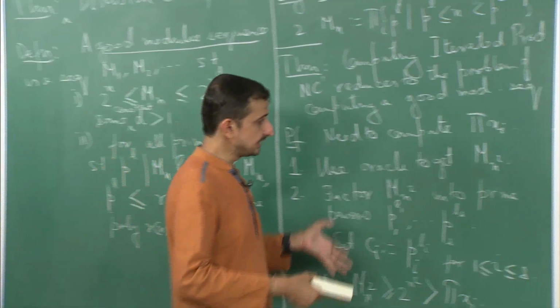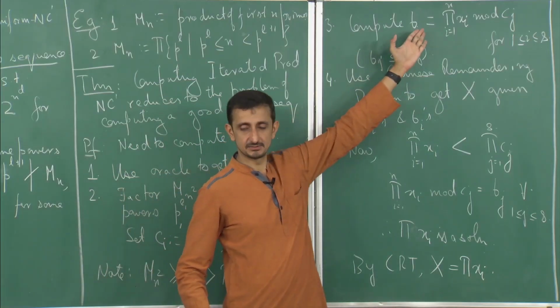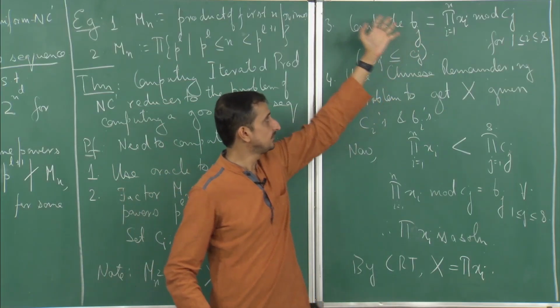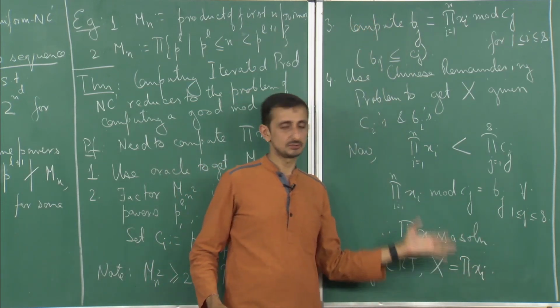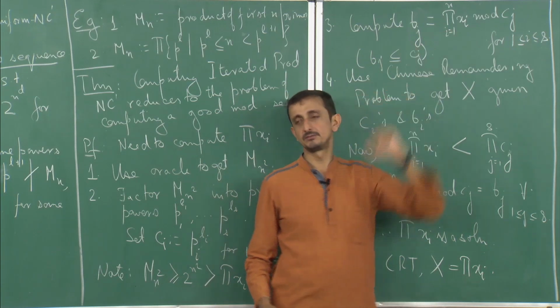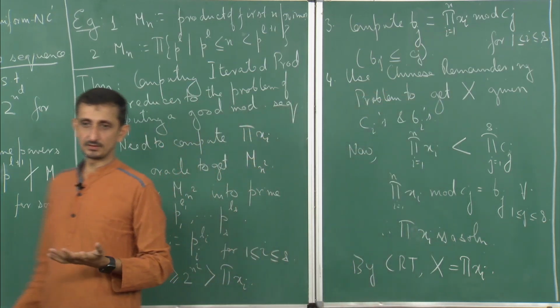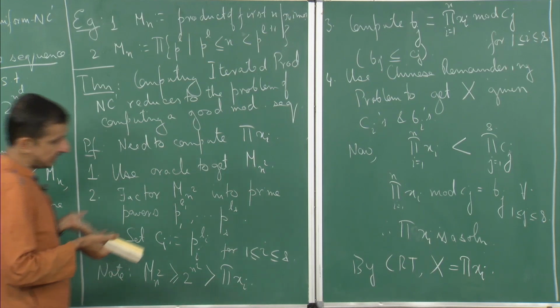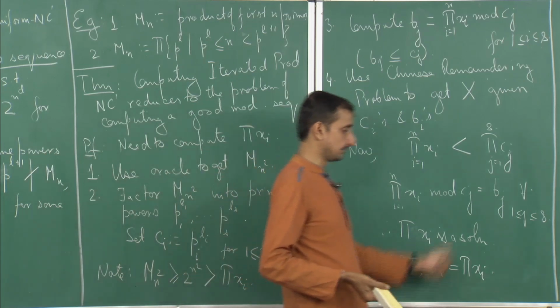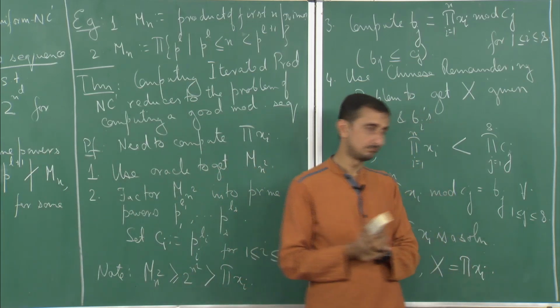And the third thing is the way I design my Bj's. I define my Bj's to be the product modulo Cj's, so the only solution that this input will have is x equal to the product of xi.